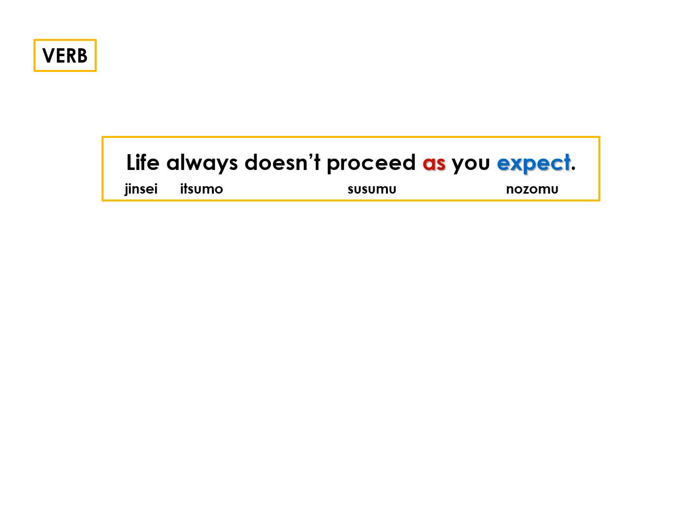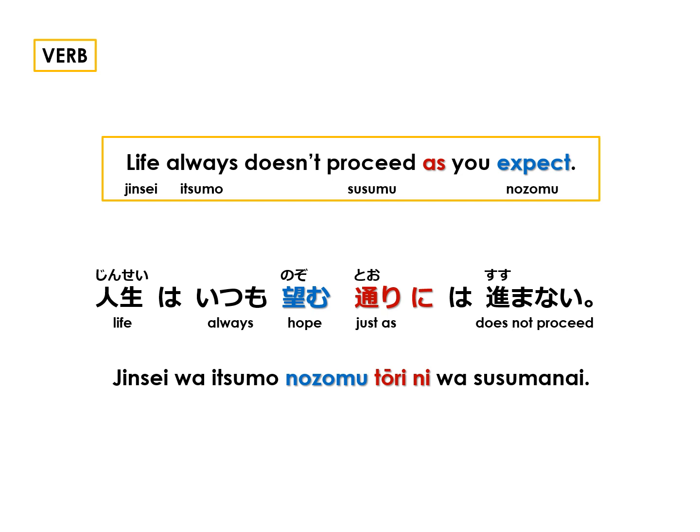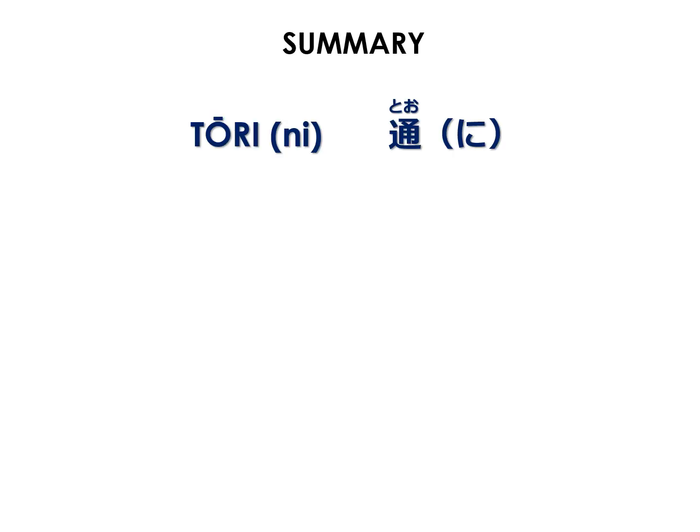Life doesn't always proceed as you expect, or life doesn't always go as you expect. To expect is nozomu, and as expect is nozomu tōri. The sentence in Japanese, 人生はいつも望む通りには進まない。 To summarize, tōri is a pseudonoun meaning like, same, or as.